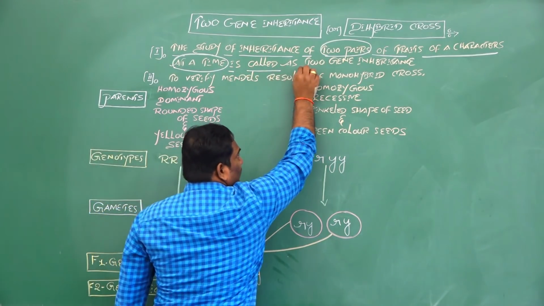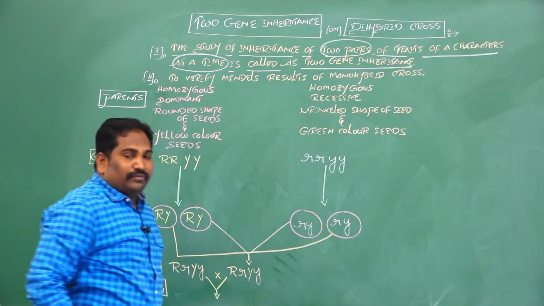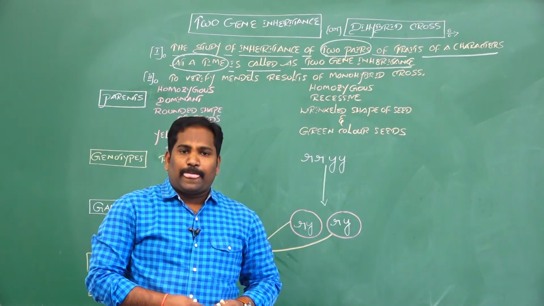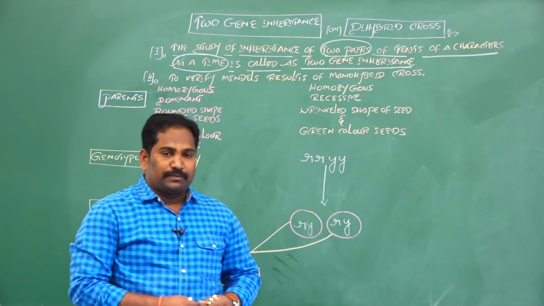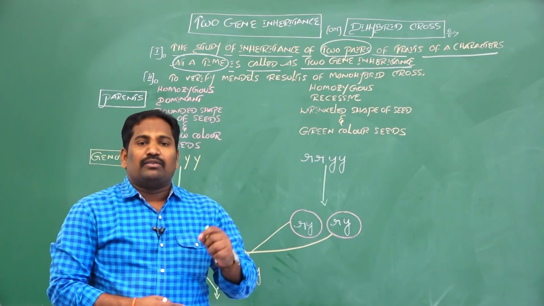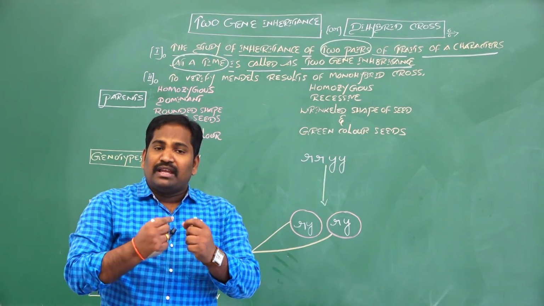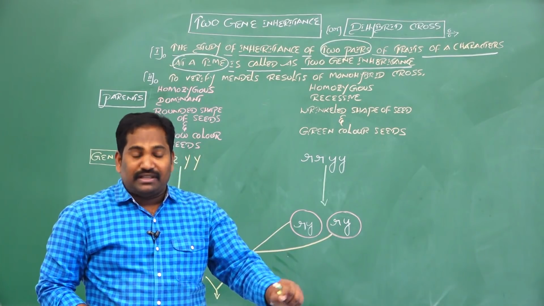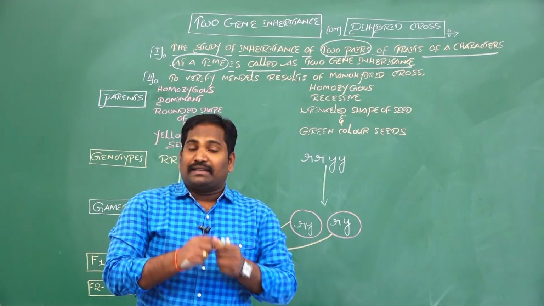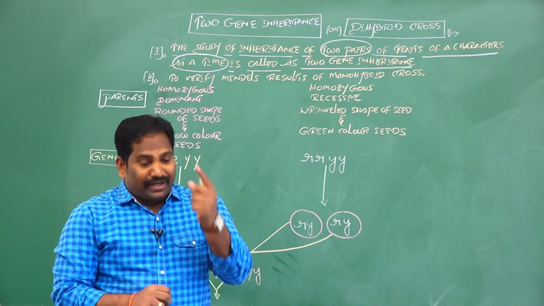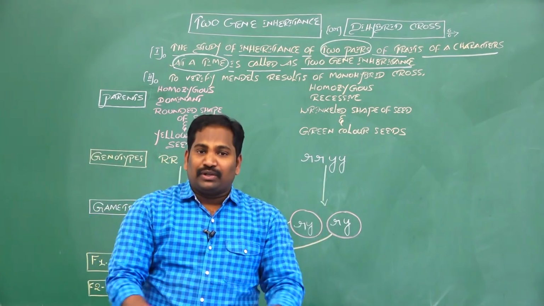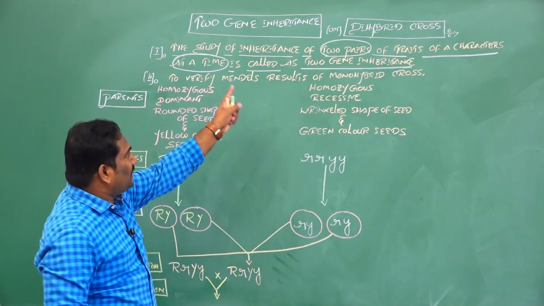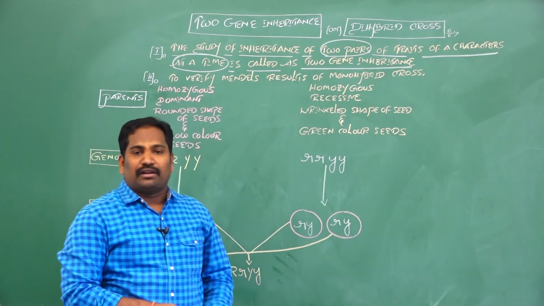Already in the monohybridization class, we discussed the definition: the study of inheritance of one pair of traits of a character is called one-gene inheritance. The study of two pairs of traits of characters at a time during a hybridization experiment is called two-gene inheritance. Two-gene inheritance is also called a dihybrid cross.